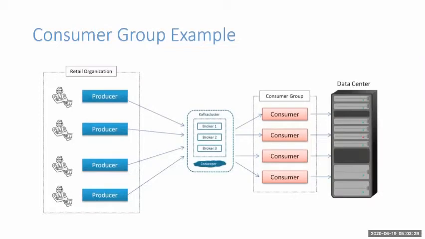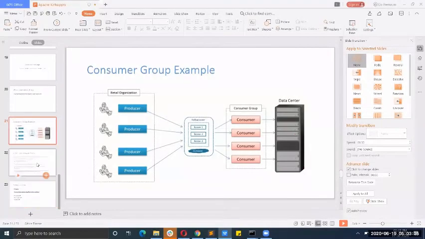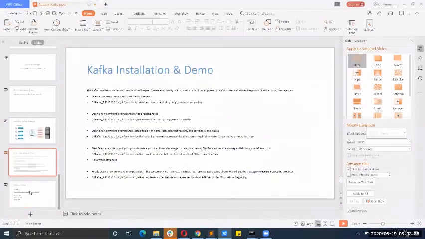So this is the last topic and the last component of Apache Kafka. Our final step is to install Apache Kafka onto the system, and after that we can create a producer and a consumer. I am showing you how to create a producer, how to create a consumer, how to send a message to the Kafka broker, and how the Kafka broker will transmit that message to the consumer.